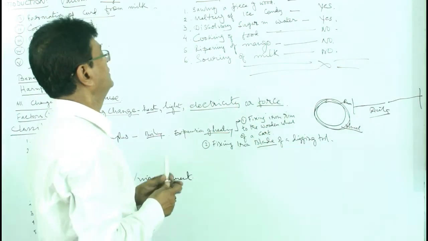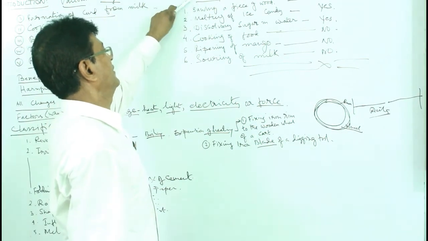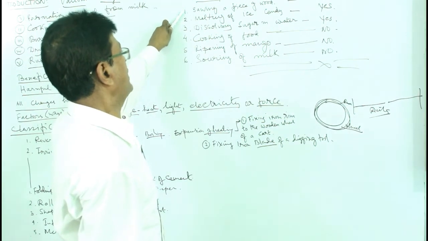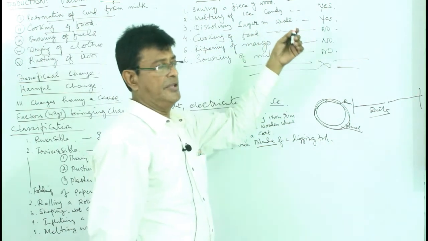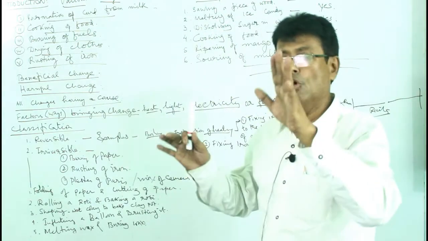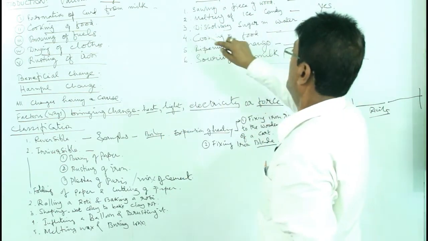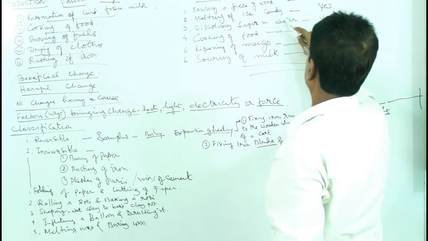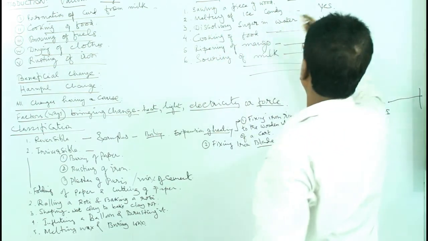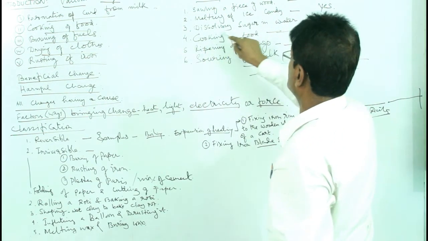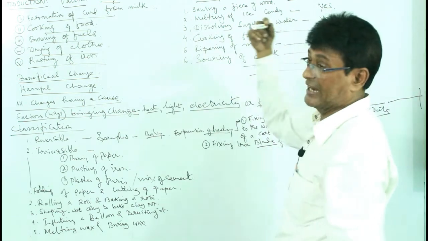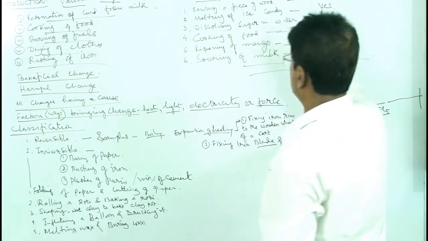And then some sample problems are there. Shaving a piece of wood, can you reverse it? No, you cannot. Melting of ice candy. Yes, melted ice candy can be frozen again. Dissolving sugar in water, we can get back sugar from the water by evaporation or distillation process.